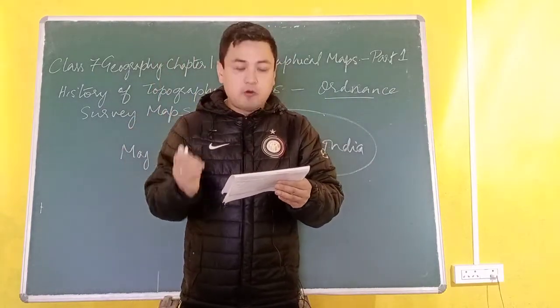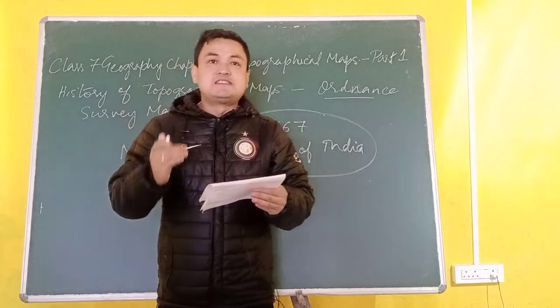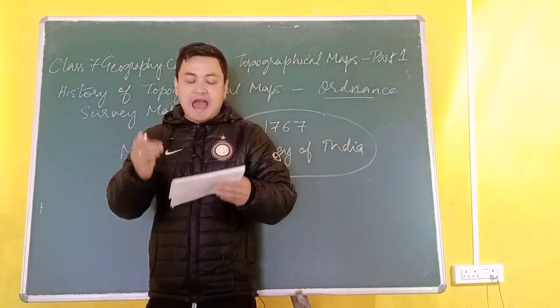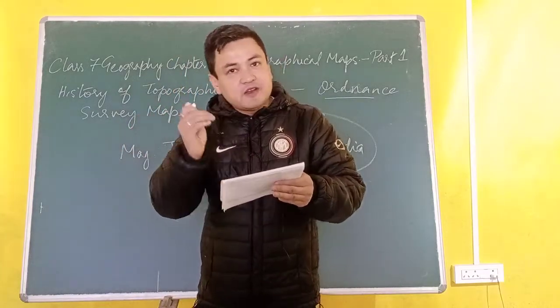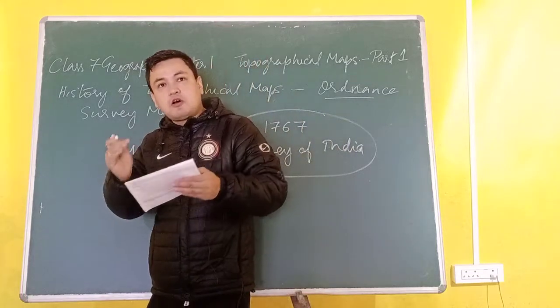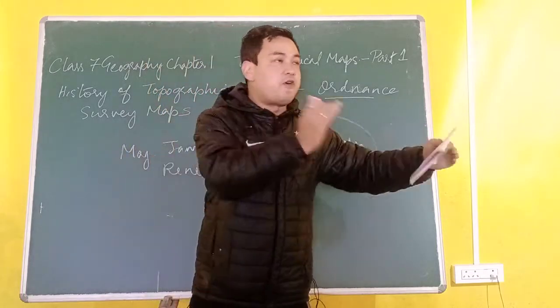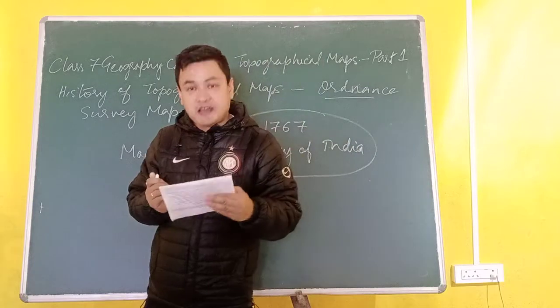As they were ruling our lands, they wanted to keep systematic, accurate and scientific records, meaning precise records, of the lands and resources found in different parts of India.